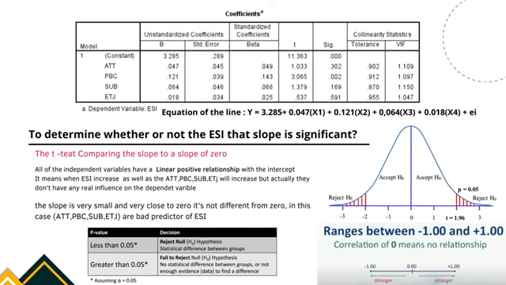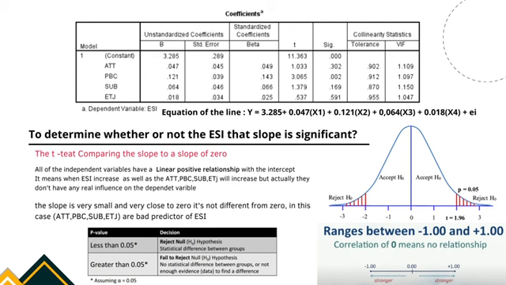All of the independent variables have a linear positive relationship with the intercept. It means when environmental sustainability intention increases, the other independent variables will increase as well, but actually they don't have any real influence on the dependent variable. The slope is very small and very close to zero. It's not different from zero.